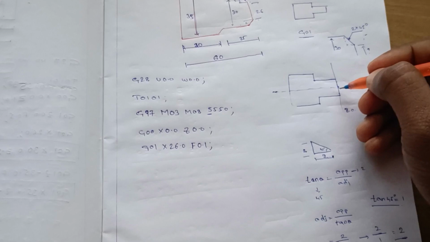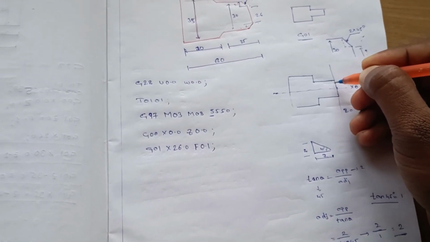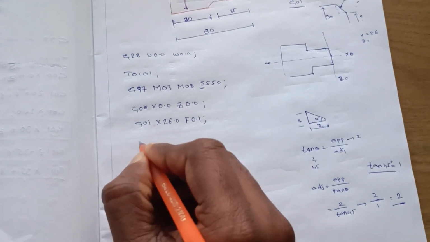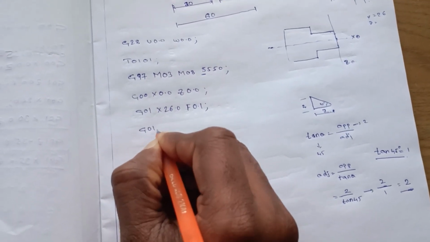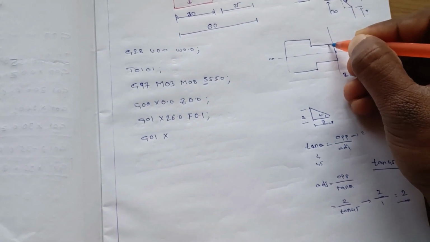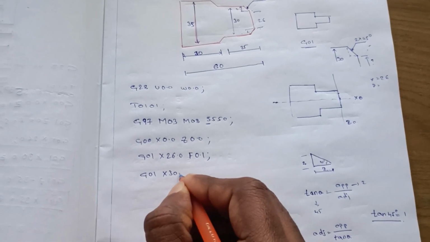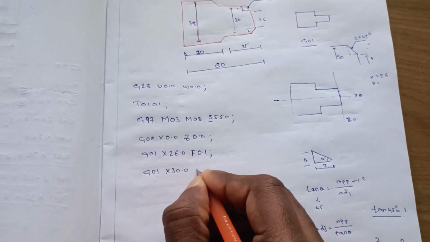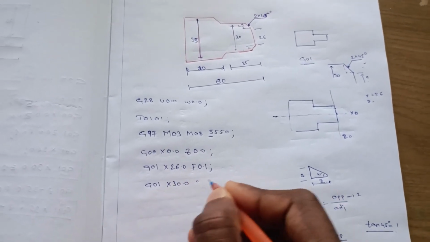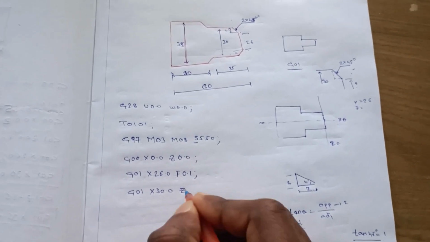and later for this statement it will move here and we should create a chamfer here. So we write G01 X. Our tool needs to move to 30, so X30.0. Then after X you should write Z also for creating chamfers.